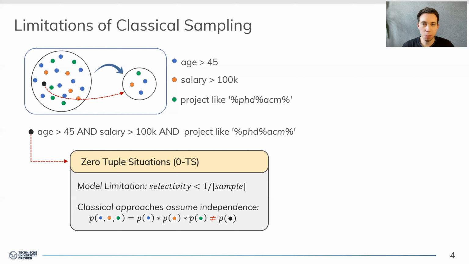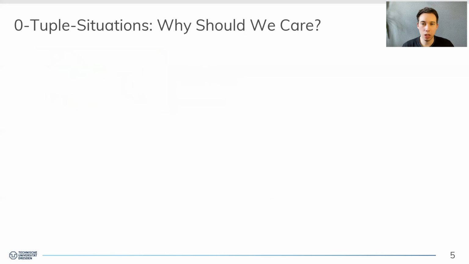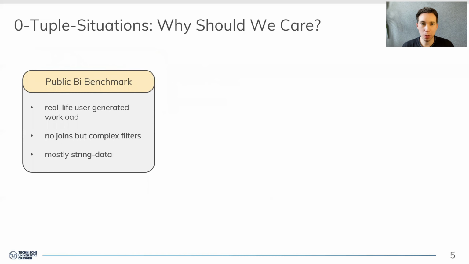But before we speak about how we can improve things from here on, we first have to clarify whether it is even relevant to study this case. Is it just a corner case which we can virtually completely ignore, or is there some value to it? To answer this question and assess the frequency at which these zero-tuple situations occur, we analyze the public BI benchmark, which is a real-life user-generated workload with no joins but complex filters, mostly over string data. So this is the first thing I would like to address. The real world cares about string data.